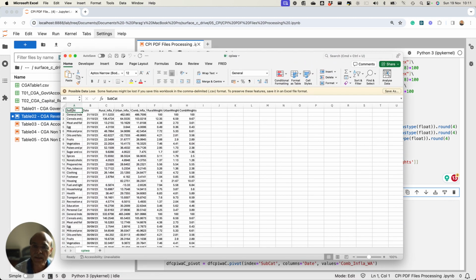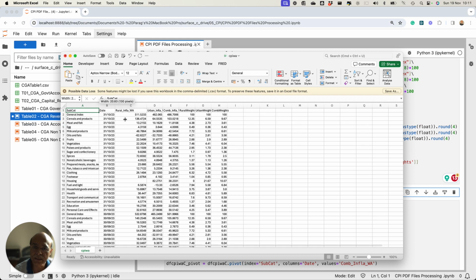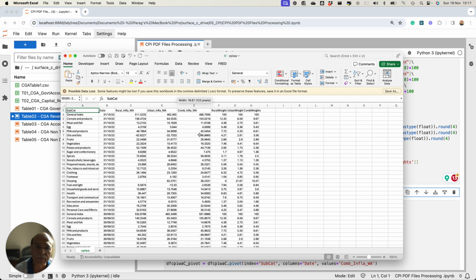So what I have done is that I have the subcategory in one of the columns. Then we have the date. Then we have the rural inflation weighted average numbers, which I told you about. This is the general index, and the various categories have an impact on the general index by a percentage basis point, which is coming here. Similarly, this is the urban value. Urban numbers are there, and then the combined inflation numbers are in column E, and then we have the weights. So this way, if you plot this in a heat map, you will get a very good insight into what is going on. That's exactly what we need.